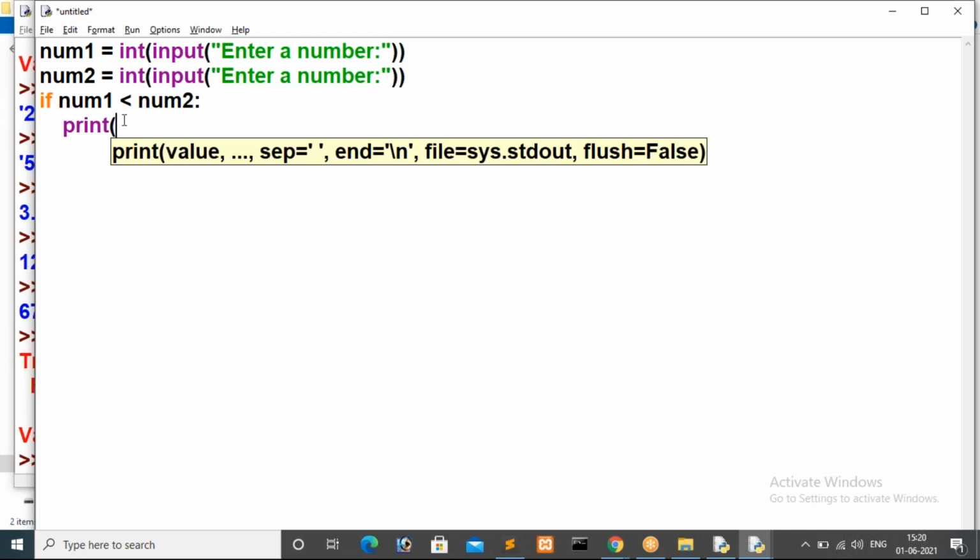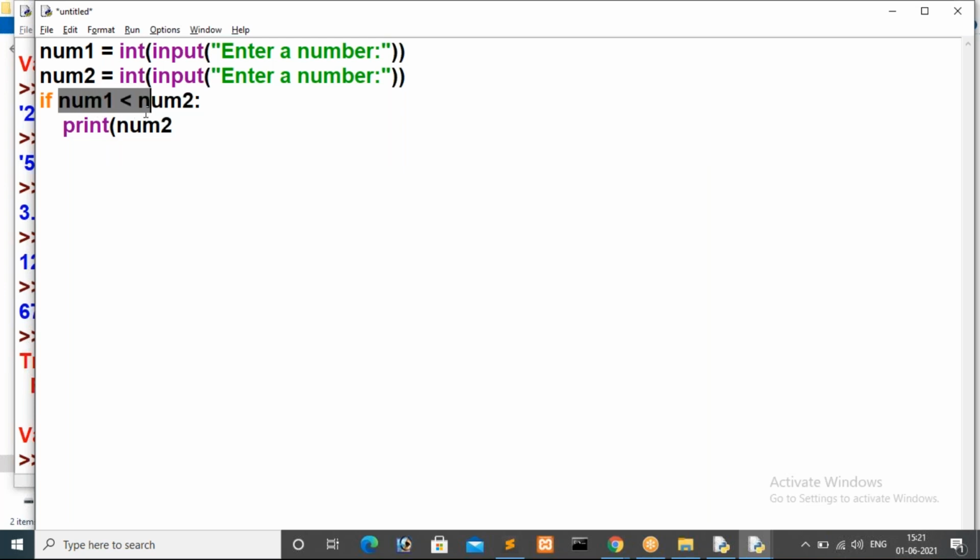So here I am going to print a message that is "num2 is big". Here we are saying that num1 is lesser than num2. If this condition is true, I have to display num2, right? I want to show that num2 is big. That is over. In case that condition is false, that means if num1 is not lesser than num2, in that case the condition will become false.